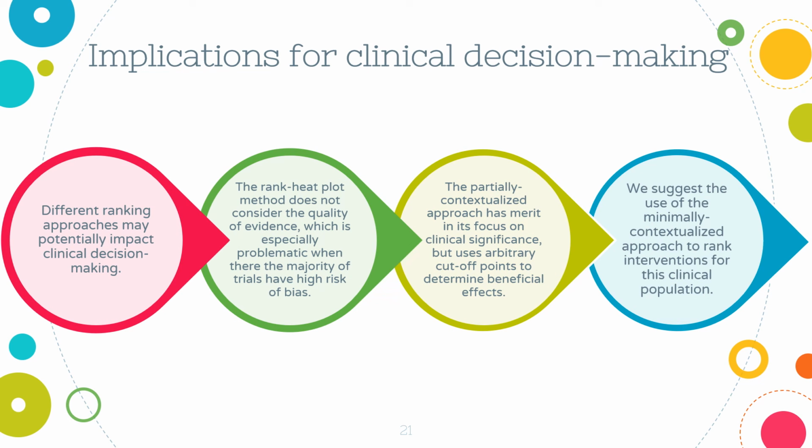Statistical significance, clinical significance, and SUCRA values. These different approaches to rank treatments may potentially impact clinical decision-making, and this is what our study has shown. The rank heat plot method does not consider the quality of evidence, which is especially problematic when the majority of trials have a high risk of bias.